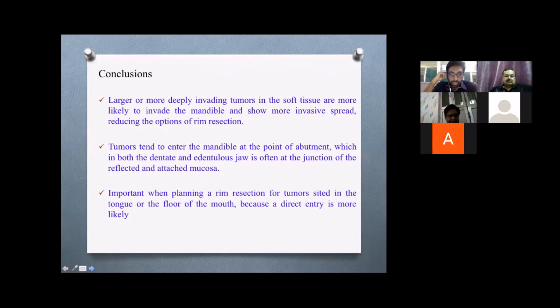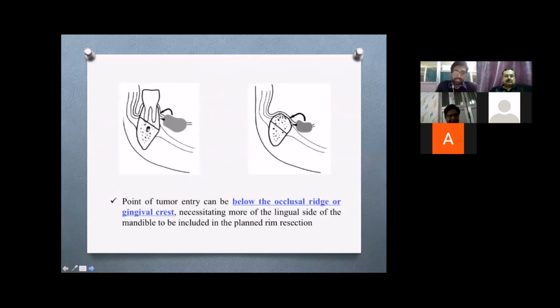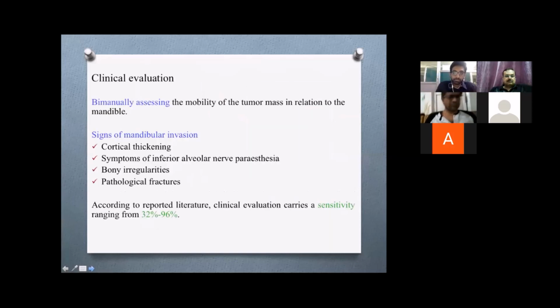So this plays an important role in planning a rim resection for tumors sited in the tongue and floor of mouth because the entry is direct more often. This is a diagram showing that the point of entry can be below the occlusal ridge or gingival crest, necessitating more of the lingual side of the mandible to be included in the planned rim resection.